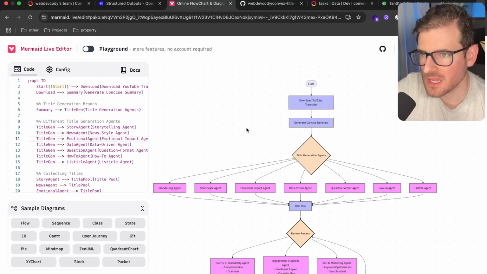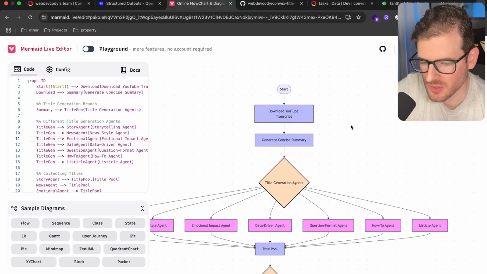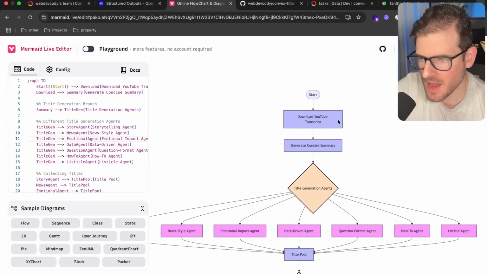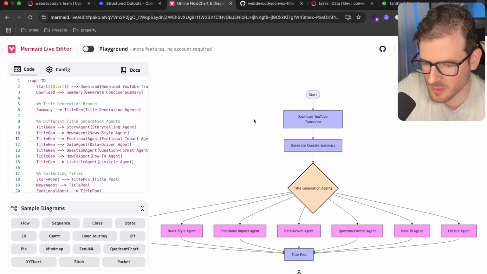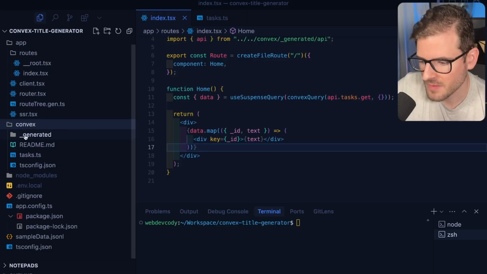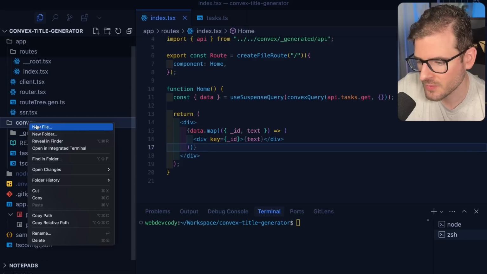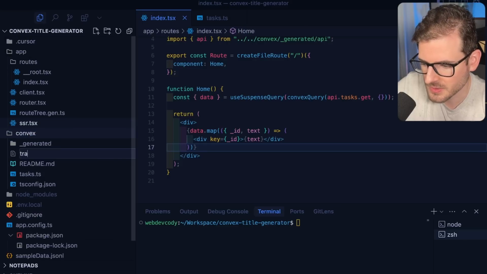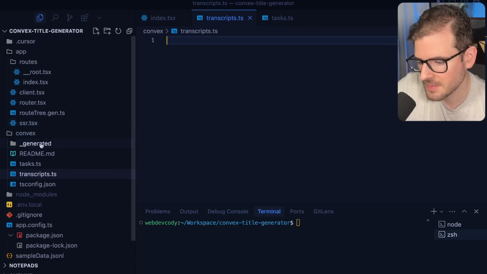All right, what is the first thing that we need to do? Again, we need to add in some type of backend logic that can be passed in a YouTube video URL, and then it needs to download that transcript for us. Let's start with this step right here and try to figure out how we can do that. Let's go to our Convex folder, and we can add a new file. I'll call it transcripts.ts. You can name this whatever you want.